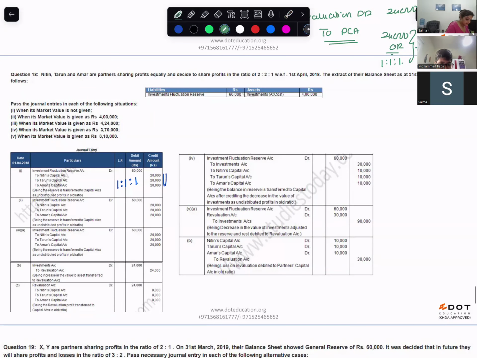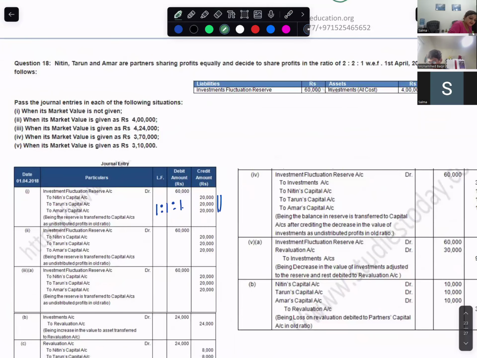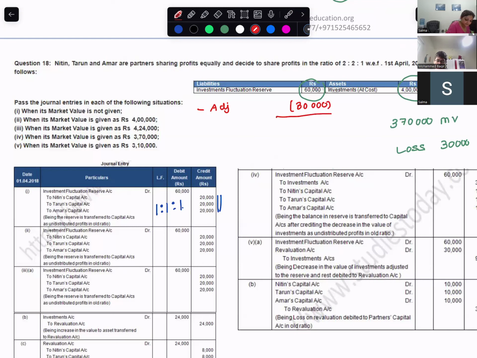Case 4. When market value is given as 3,70,000. Reserve is how much? 60,000. Book value of investment is 4 lakh. Market value is 3,70,000. So there is a loss of 30,000. So how much will you adjust from the reserves? 30,000. 30,000 you will adjust from the reserves.